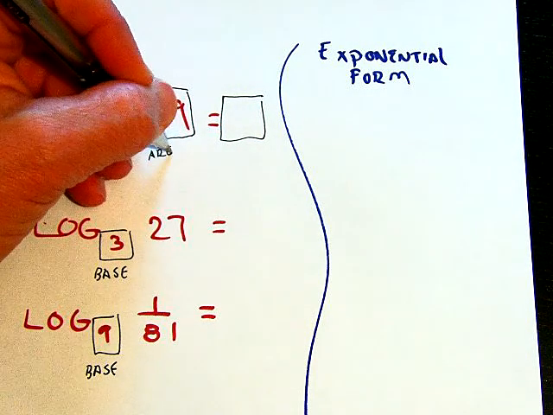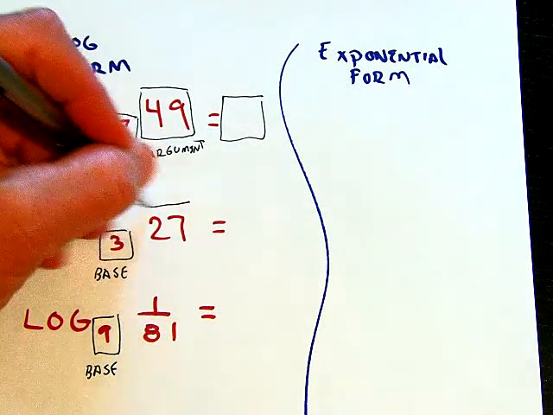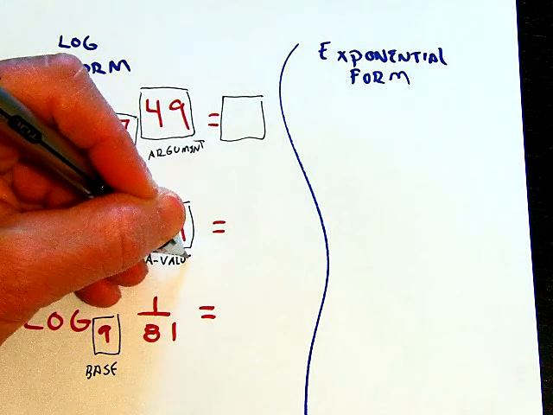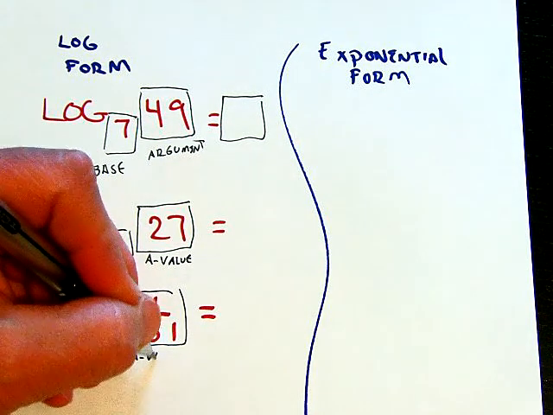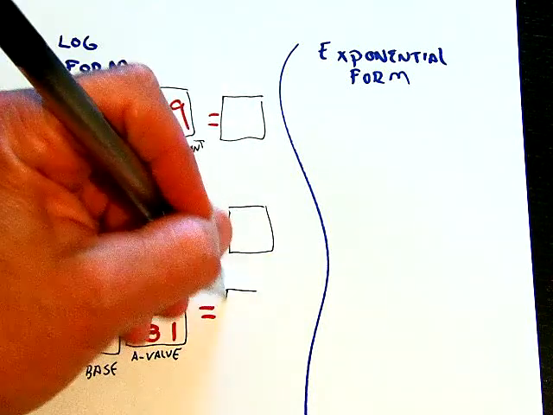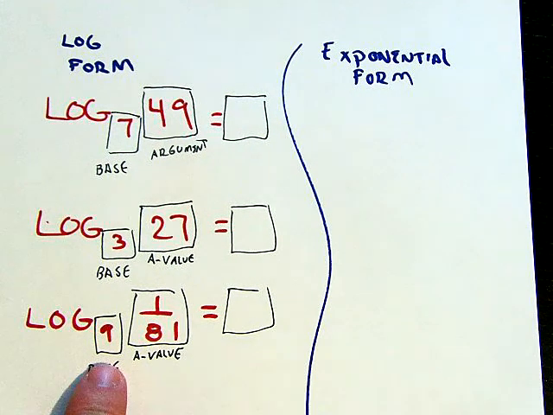Here we have what's called the argument. After a while, we just call it the A value. I may say argument, but I think I say A value a lot. And then we have whatever this is going to be equal to. Remember, those are whatever exponent I would use on 7 to get to 49, whatever exponent I'd use on 3 to get to 27, and what exponent I would use with 9 to get to 81.